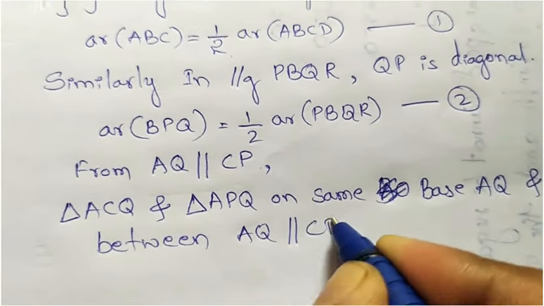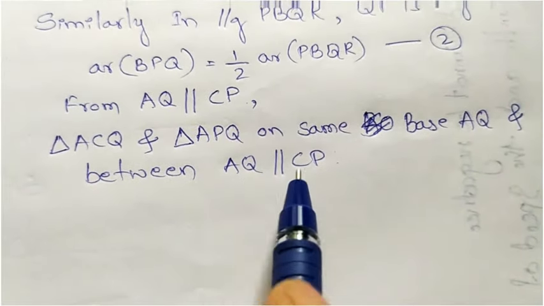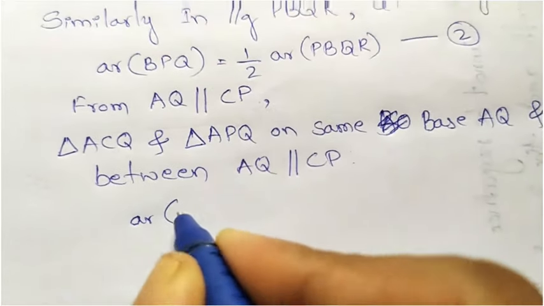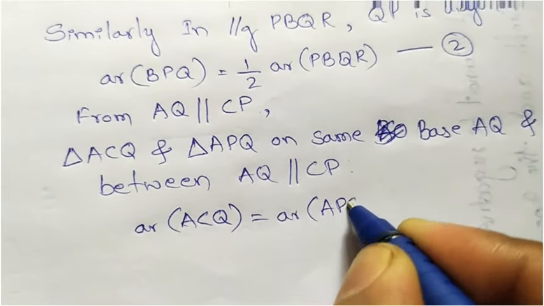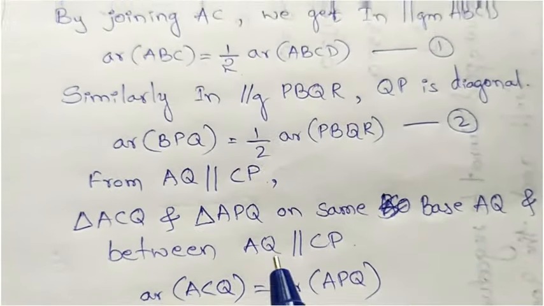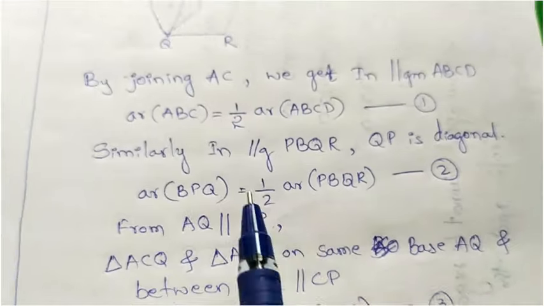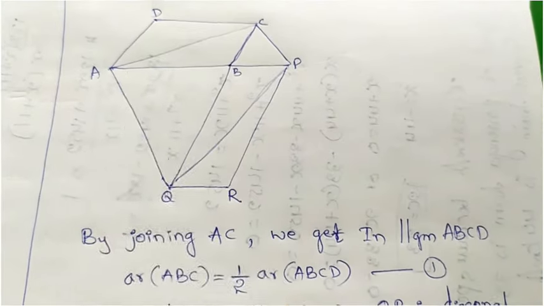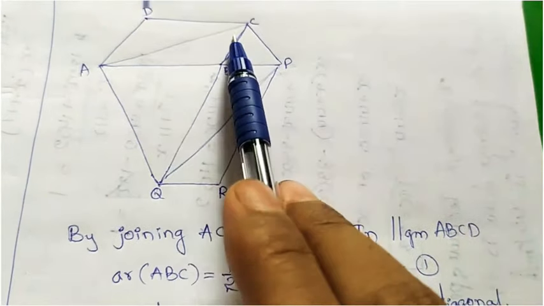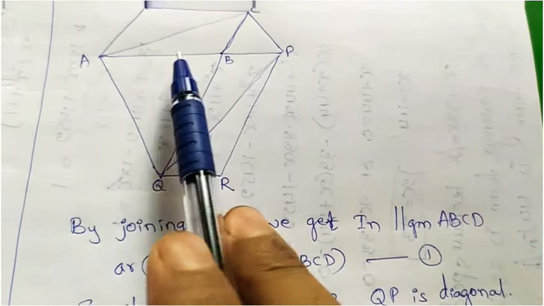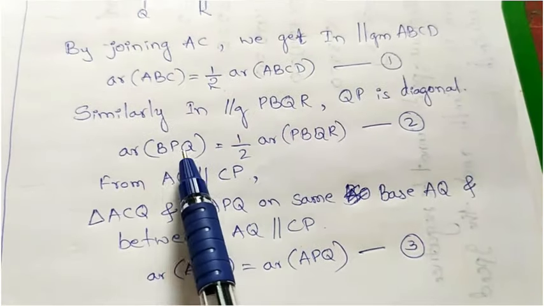AQ parallel to CP. Okay, so we have the theorem: if triangles are on the same base and between the same parallels, their areas will be equal. Area of ACQ equals area of APQ. Okay, so here we got the third equation. What is the relation between ACQ and ABC? Just observe ACQ. Here we are including the ABC, then our extra part is ABQ. Then APQ is related to the second equation, that is BPQ.